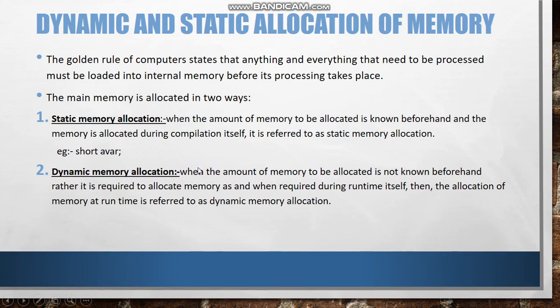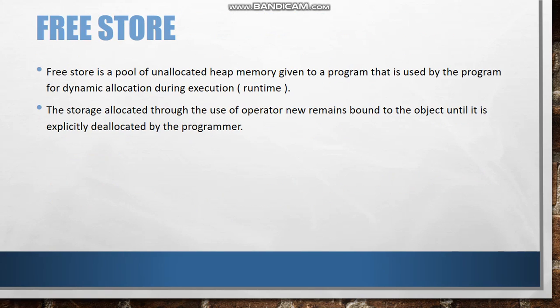The second one is dynamic memory allocation: when the amount of memory to be allocated is not known beforehand, rather it requires allocating memory as and when required during the runtime itself, then the allocation of memory at runtime is referred to as dynamic memory allocation. So when we give space in the memory while the program is running, that is called dynamic memory allocation. The next topic is free store.